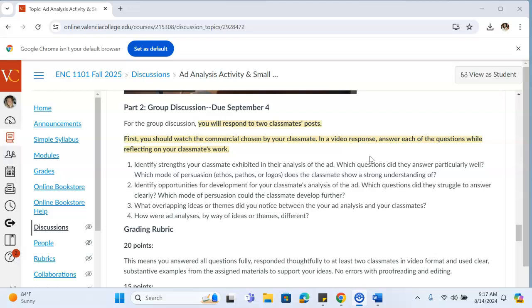Then, in question 2, you're going to identify opportunities for development for your classmate's ad analysis. Which questions did they struggle to answer? Which mode of persuasion might they need to further develop their understanding of?